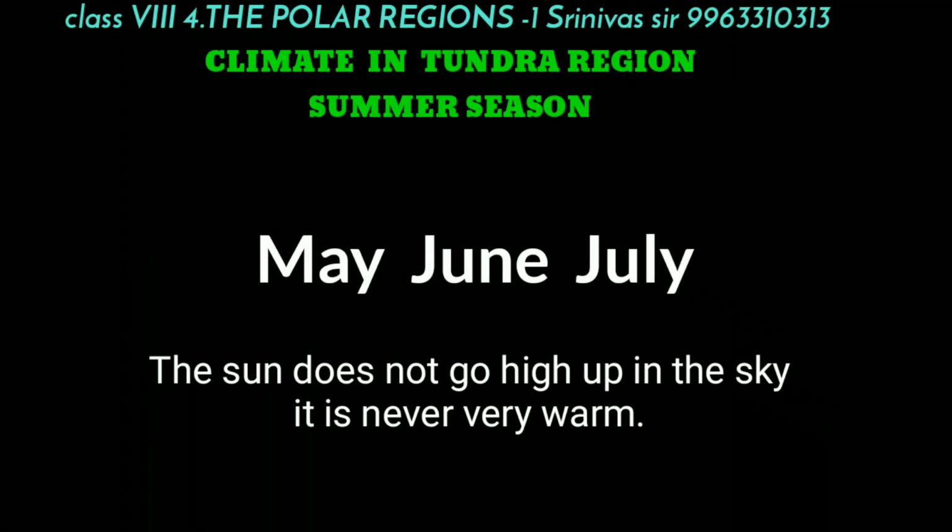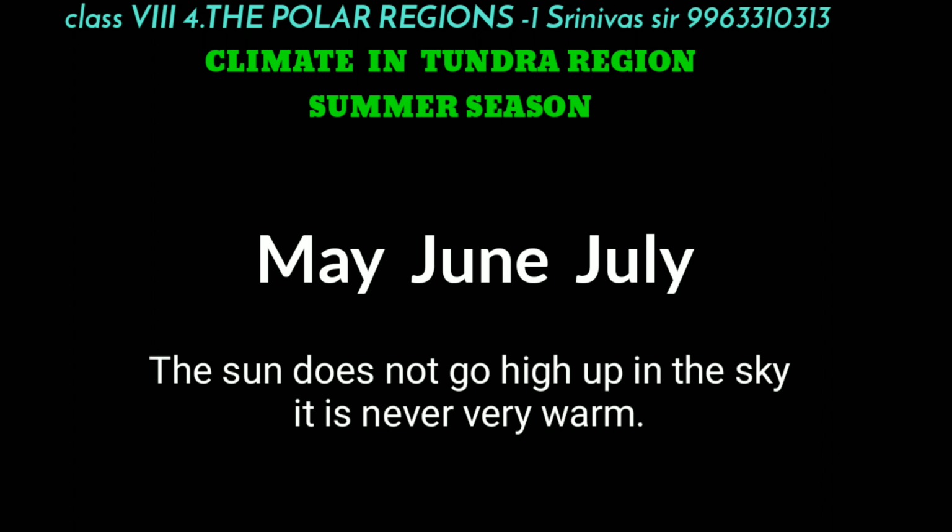May, June, July are the hot months during the summer season in the Tundra region. But the sun does not go high up in the sky, so it is never very warm as in our country. In these 3 months, the climate is very hot in our country, but it is not like that in this Tundra region.